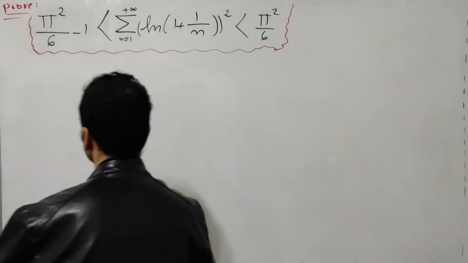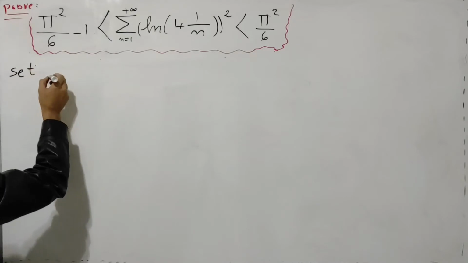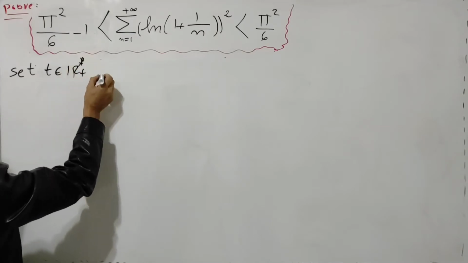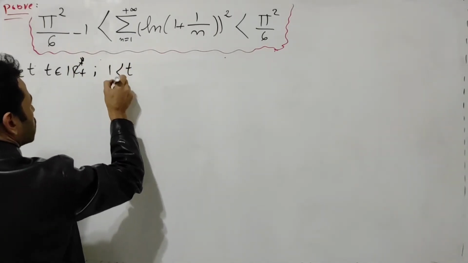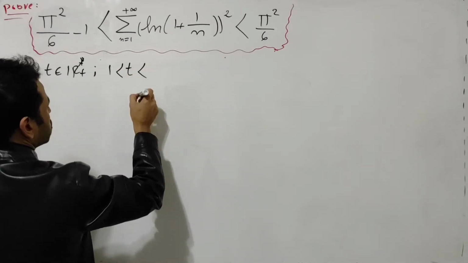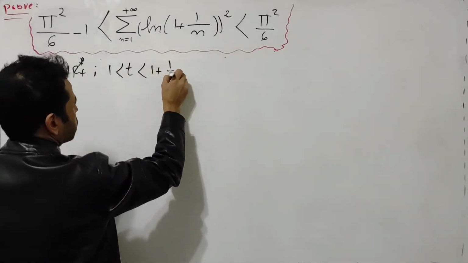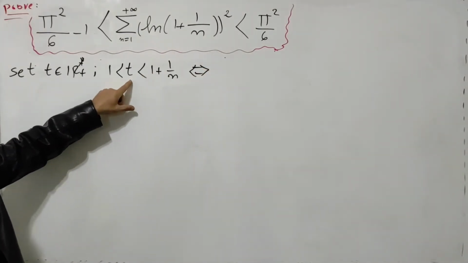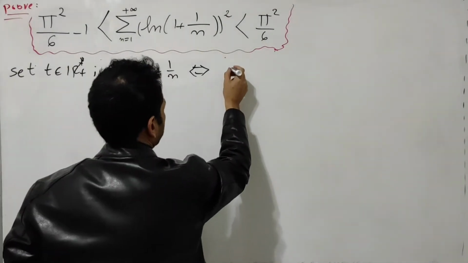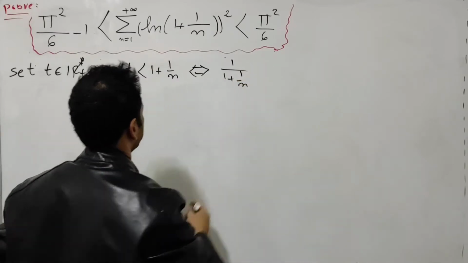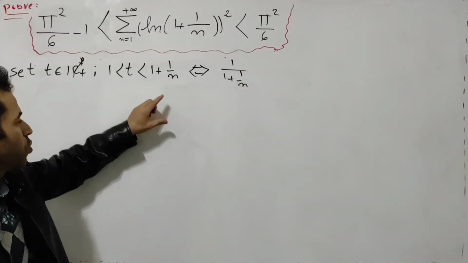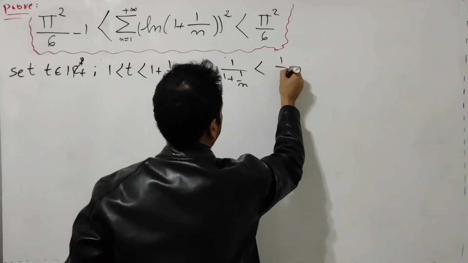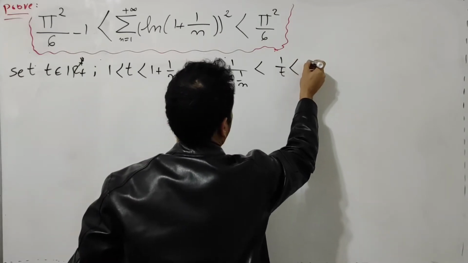Let's get started now. Let's set t as a real positive number. We have 1 is strictly less than t, and t is strictly less than 1 plus 1 over n. So this is equivalent, I'm going to take the reciprocal of t. I will have 1 over 1 plus 1 over n, and this inequality will be flipped. So the reciprocal of t becomes 1 over t, which is strictly less than 1, okay?